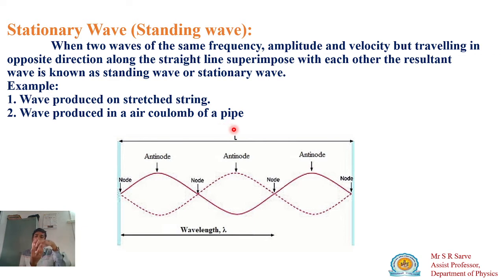Air column means if you take one pipe, you can send one wave in positive x direction and another wave in negative x direction. In that pipe there is a formation of stationary wave, and energy will remain in that place only. Or if you take one pipe whose one end is open and another end is closed, and one wave is moving in positive x direction, after reflection it will move in the opposite direction. There also there is a formation of stationary wave. So wave produced on a stretched string or in an air column, if the column is open at both ends or closed at one end, that condition will be there.